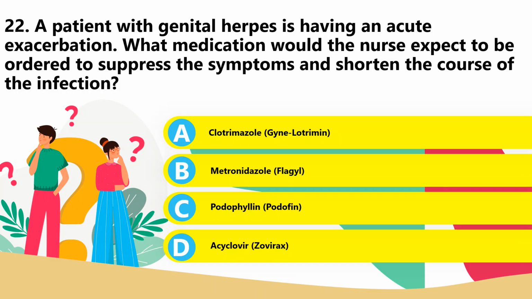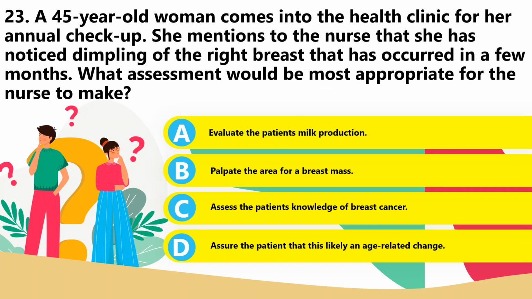So clotrimazole is used in the treatment of yeast infections. Metronidazole is the most effective treatment for trichomoniasis, and podophyllin is used to treat external genital warts. And acyclovir is used for genital herpes. That is 22, the best answer D.